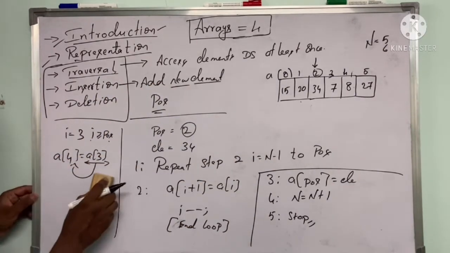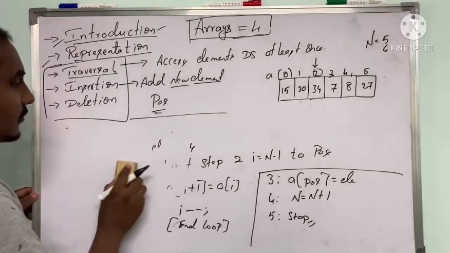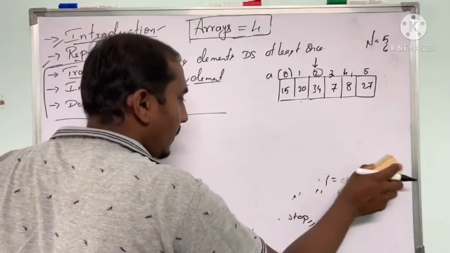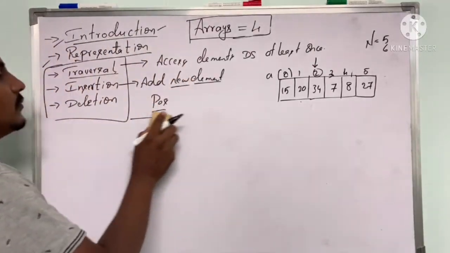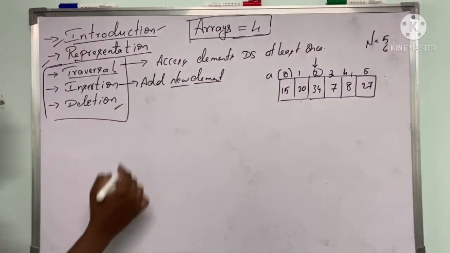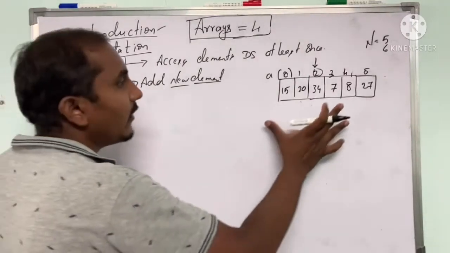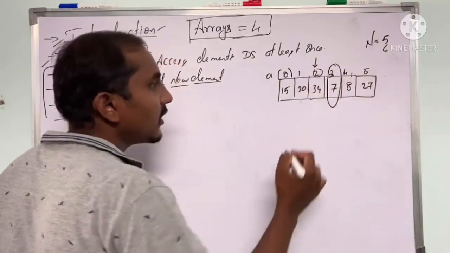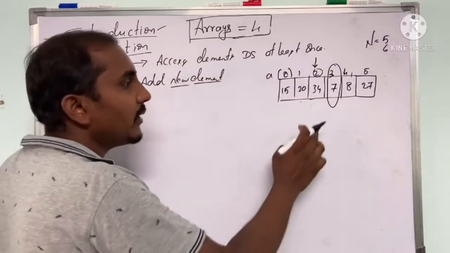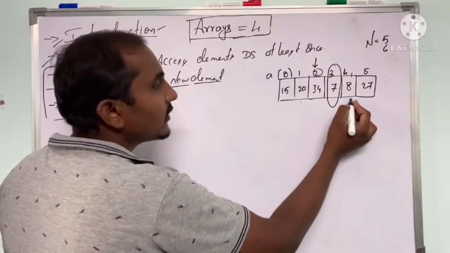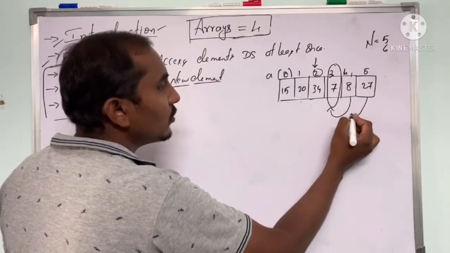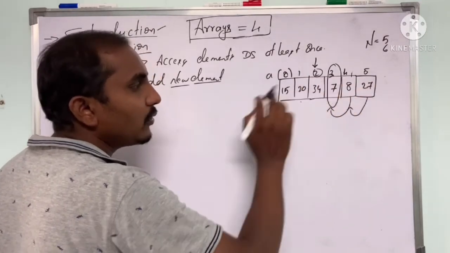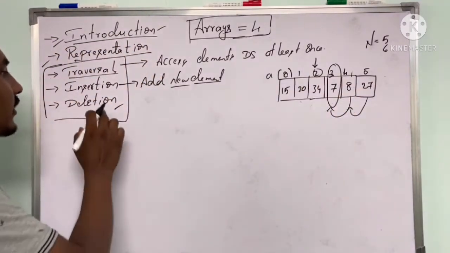Now again, next coming for deletion. If I have these 6 elements, I want to delete this particular element called 7 from this array. So when I delete this element, this will be empty. Instead of making this empty, I need to copy this 8 into the previous position. That is, 8 will be copied to third position, third index, and 27 will be copied to fourth index. So that is what deletion is like.